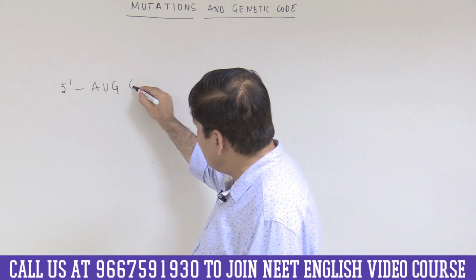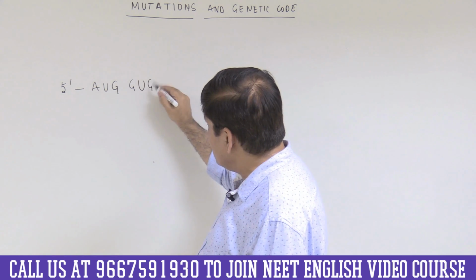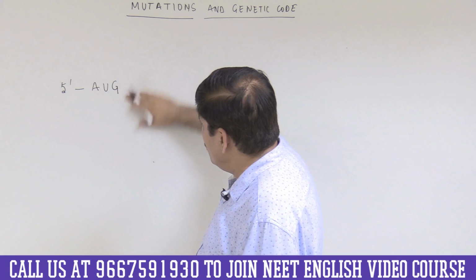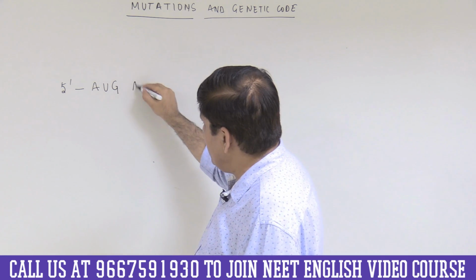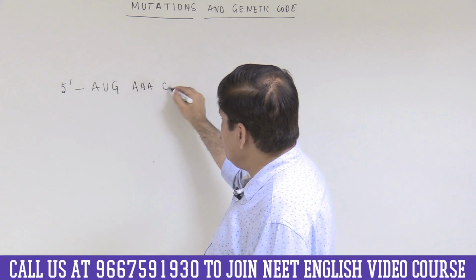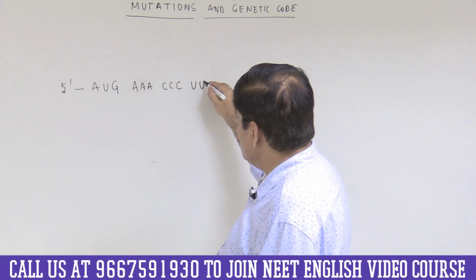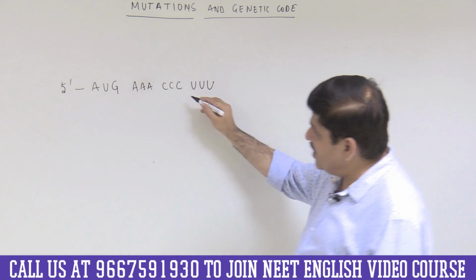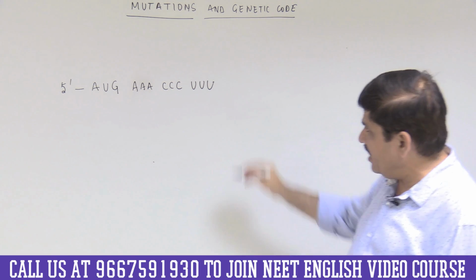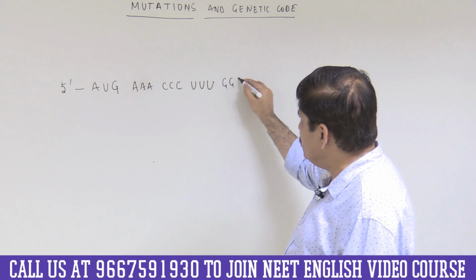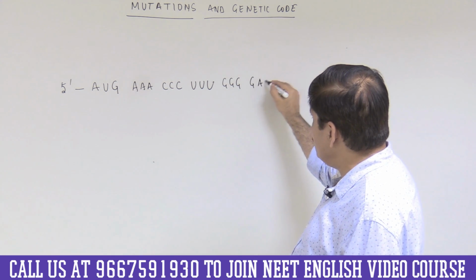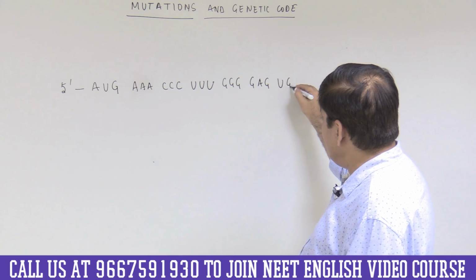Let us write some other codons. GUG. Let us write the homopolymers first. Let us say AAA, CCC, UUU. Remember, these are messenger RNA codons that I am writing. And let us say GGG, then GAG, UGG.